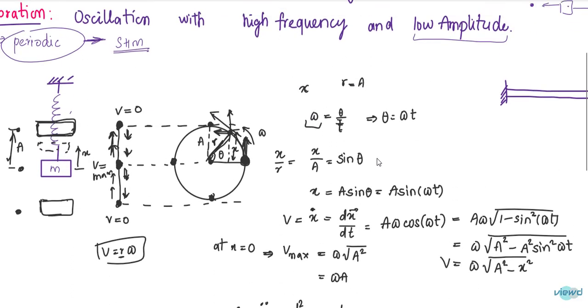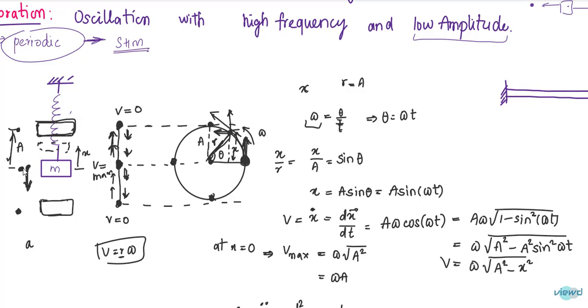If the displacement is in the positive direction, that means it is going far away from the mean position. If the displacement is increasing, so at this point x is equal to 0. As it goes to some extreme point, x will be increasing. As x increases, acceleration is decreasing. That means here the velocity is maximum at this equilibrium position. At an extreme position, the velocity is 0.